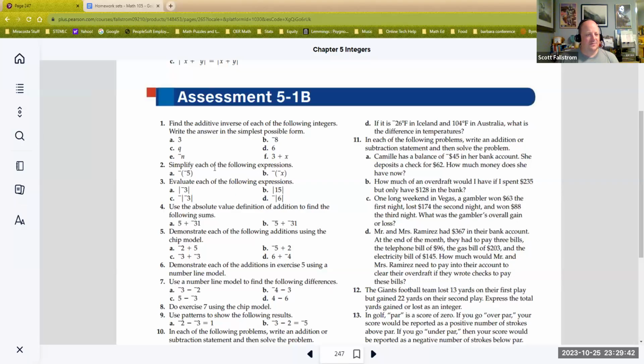Let's see here. What else do we have? Simplify each of the following expressions. Evaluate each of the following expressions. Use the following value definitions of addition to find the following sums. Again, where would I flag people here? Opposite of an opposite? Probably not. Usually that works out pretty nice.